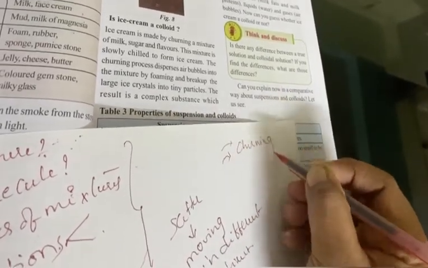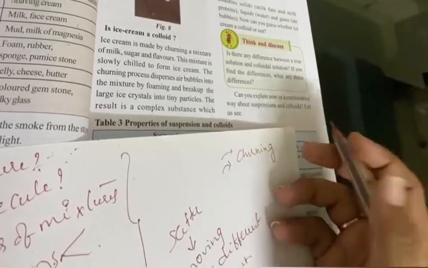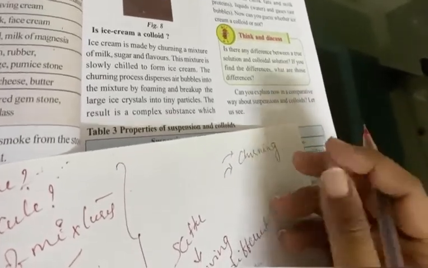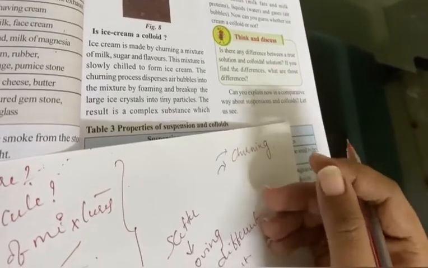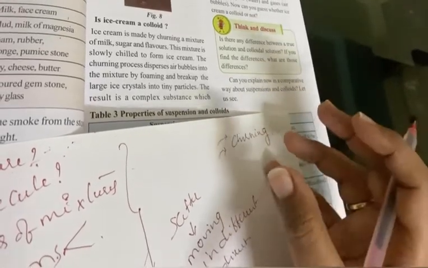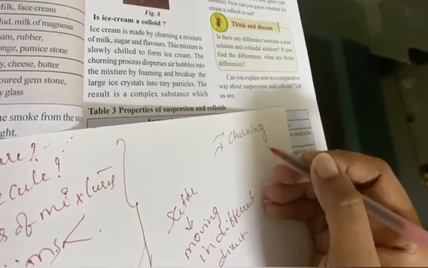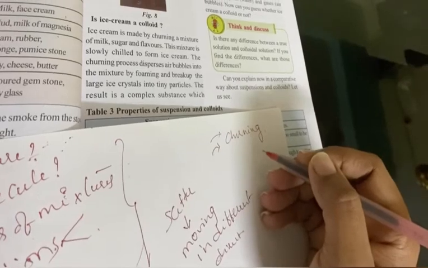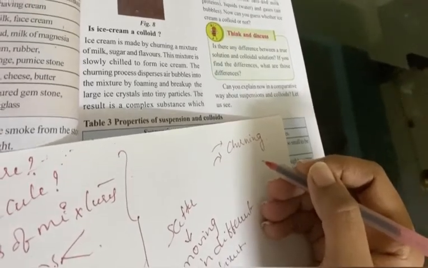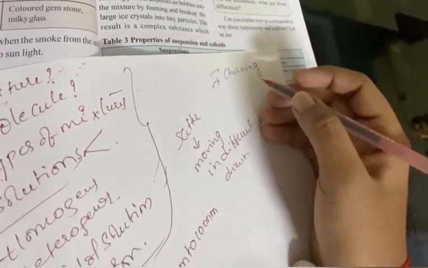In the churning process, the air bubbles are eliminated and dispersed. Elimination of small air bubbles makes the mixture tight, and we can see it as a foam, and the large ice crystals are also in tiny particles.